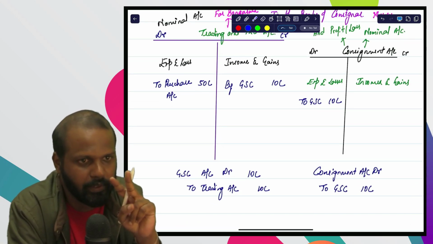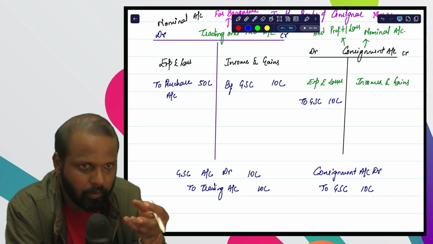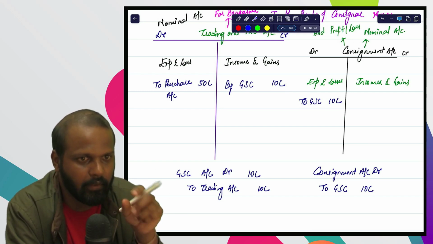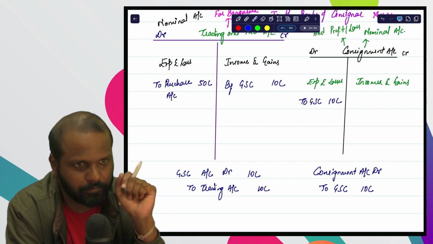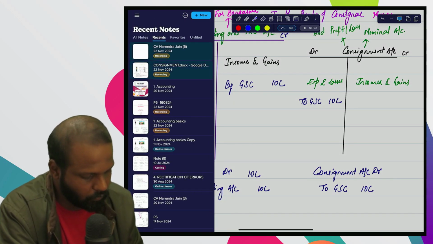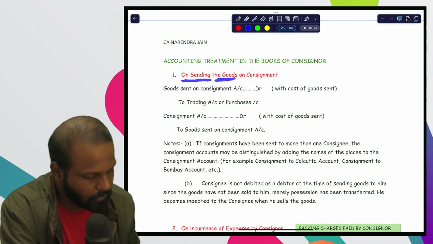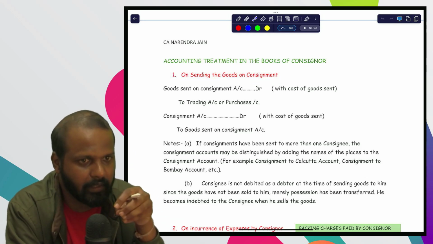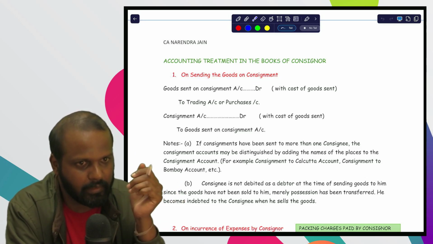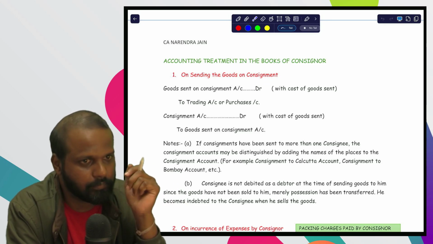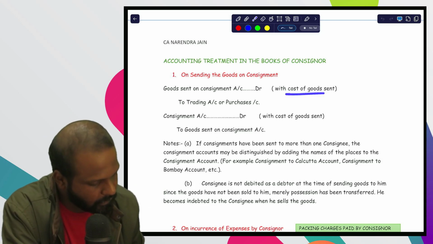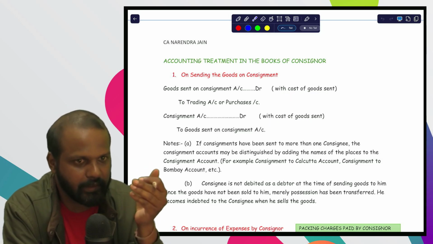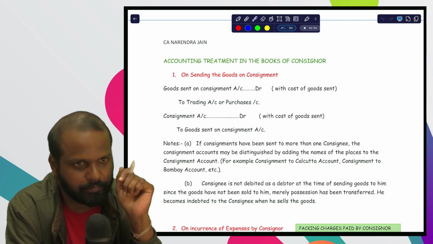So total how many entries we need to pass? 2 entries. One, to remove 10 lakh rupees from trading account, and second, to transfer the 10 lakh rupees to consignment account. So these 2 entries you need to pass whenever we send the goods on consignment. Whenever the consignor is going to send the goods on consignment to consignee, we have to pass 2 journal entries. And both journal entries will come with an amount of cost of goods sent. Whatever the cost of goods sent is there, with that amount both journal entries are passed.